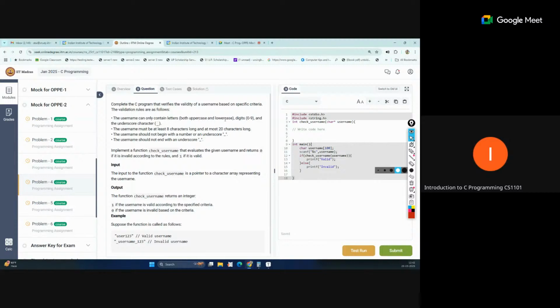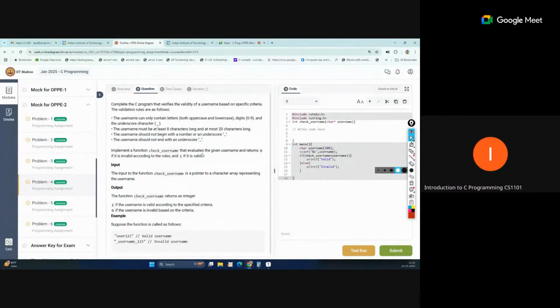Uppercase and lowercase letters, digits 0 to 9, and underscore, like a variable name. The username must be at least 8 characters long and at most 20 characters long. So this is the length limitation. The username should not begin with a number or an underscore. There are lots of conditions mentioned here for validation. The username should not end with an underscore.